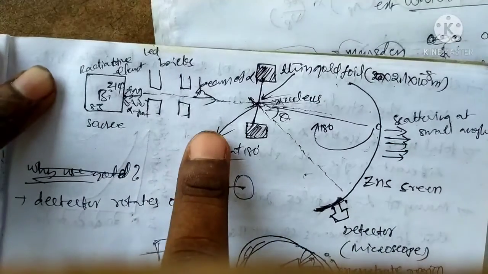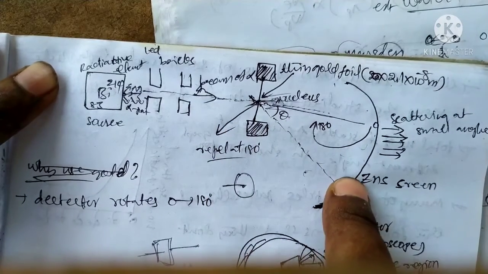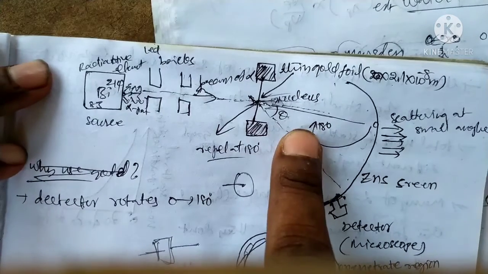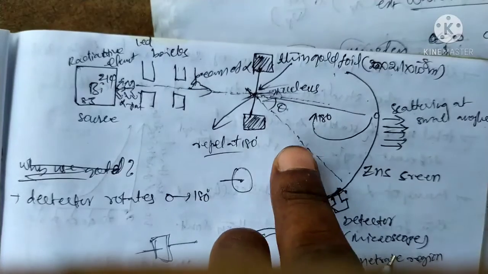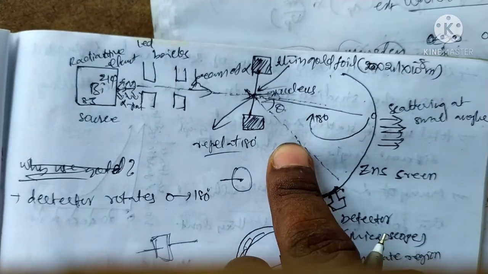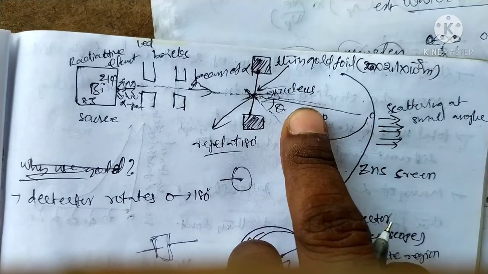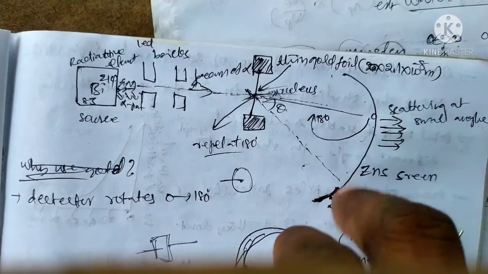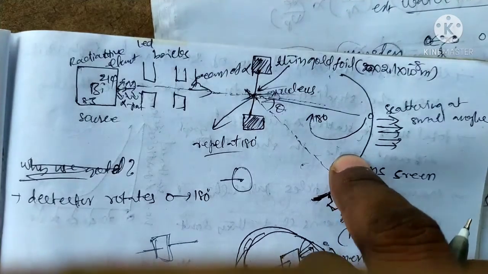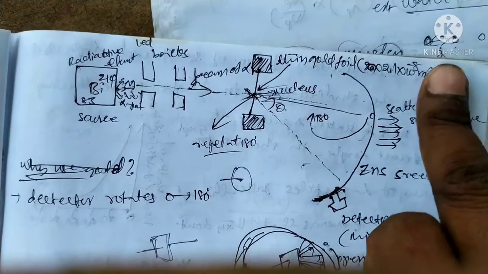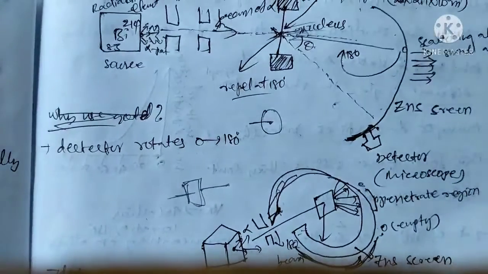When the alpha particles collide with the nucleus, the flashes appear on the screen. That means both atoms are colliding, and we can observe these flashes on the screen. The flashes can be measured with the help of a microscope.